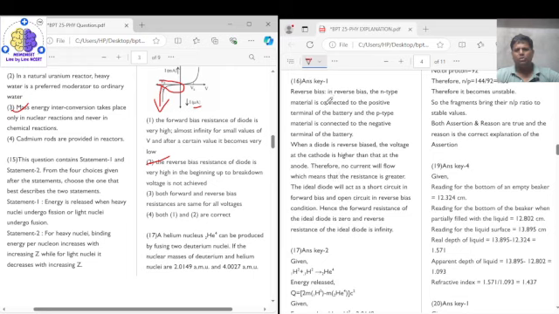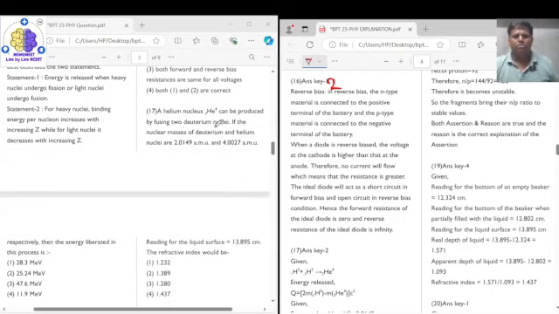So the correct answer for question number 16 is option 2. In reverse bias, the n-type material is connected to the positive terminal. When the diode is reverse biased, no current will flow. The ideal diode will act as a short circuit in forward bias and an open circuit in reverse bias. Hence, in forward bias, the resistance of the ideal diode is 0, and in reverse bias, the resistance of the ideal diode is infinite. So here must be a misprint. The correct answer is option 2: for reverse bias, the resistance is almost infinite up to the breakdown voltage.